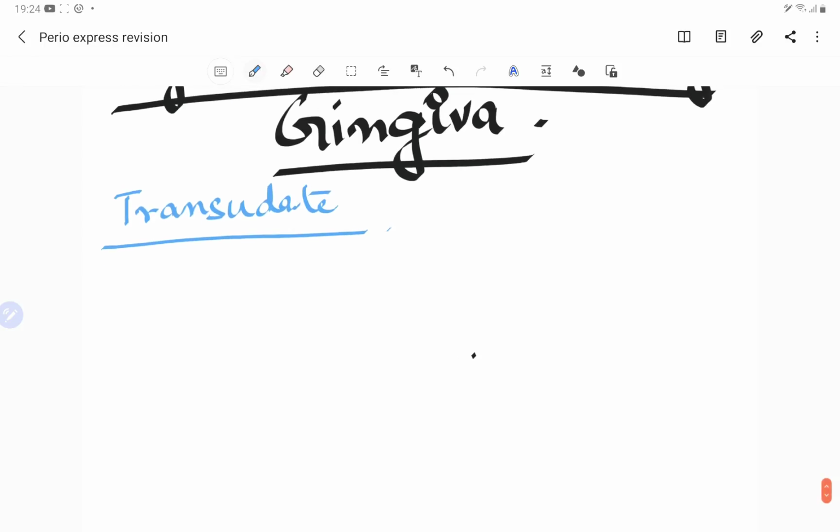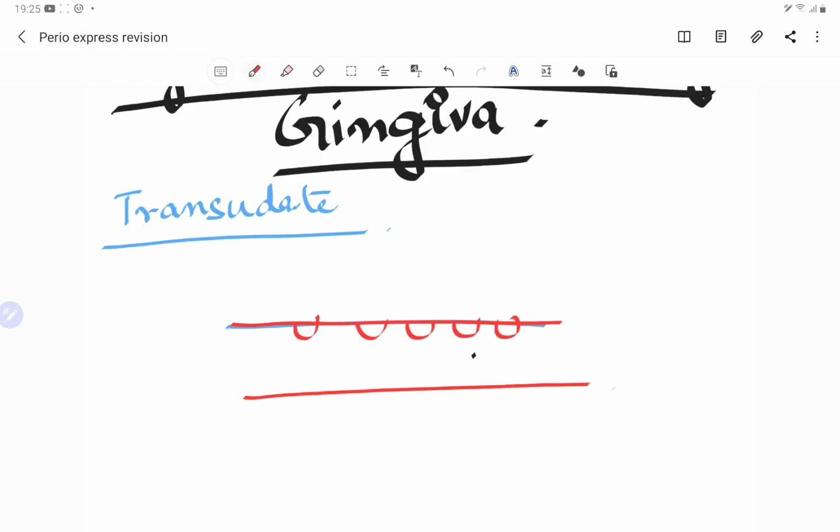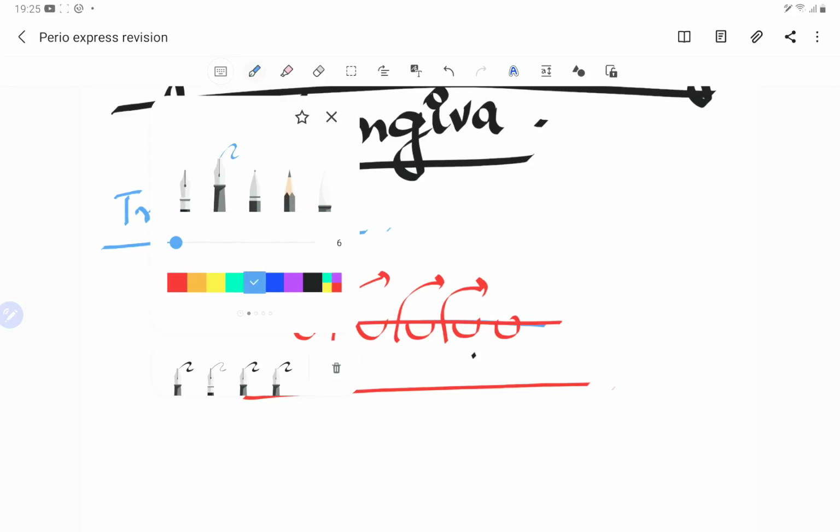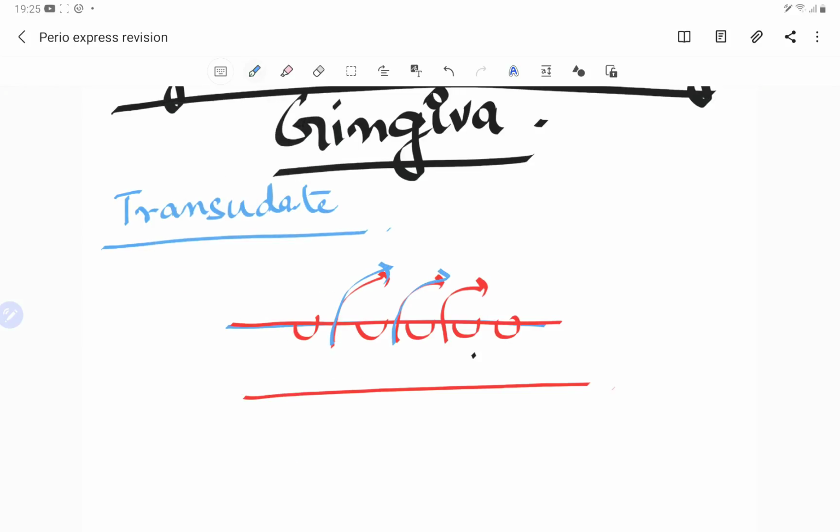So guys, transudate is just the filtrate of the blood plasma. Suppose, okay, let's take the red color, these are the endothelial walls. Now what happens? We know that there is a contraction of the endothelial cells and a lot of fluid coming out. If only fluid comes out, then that is a transudate. So let me make it with a blue one. Only the blood plasma comes out, then it is a transudate.